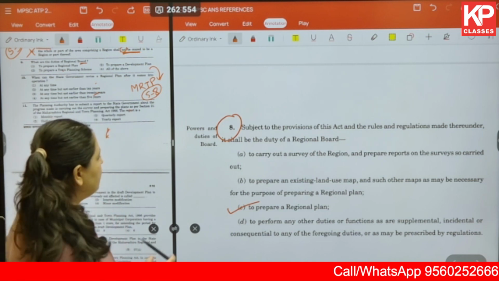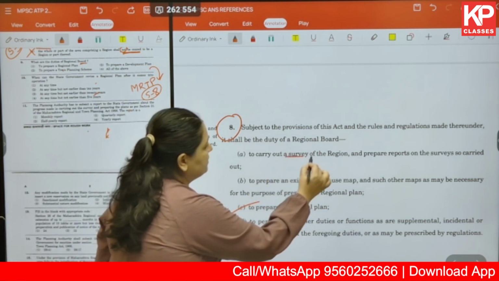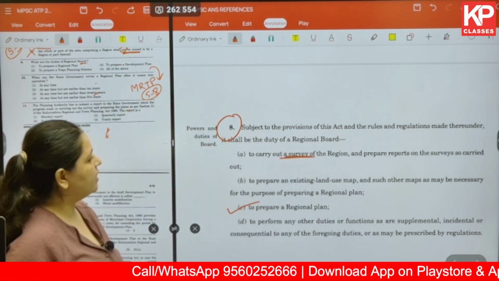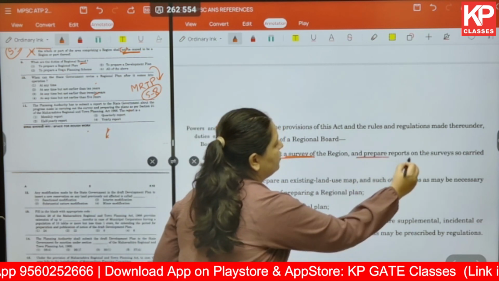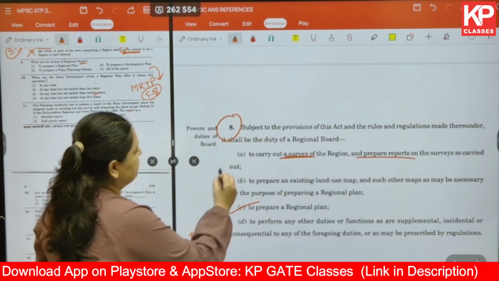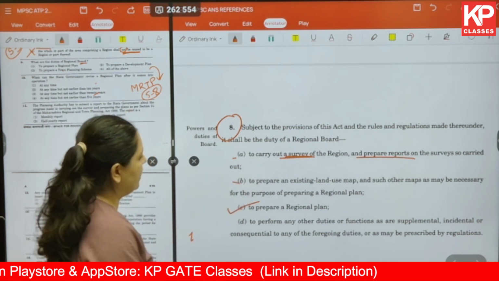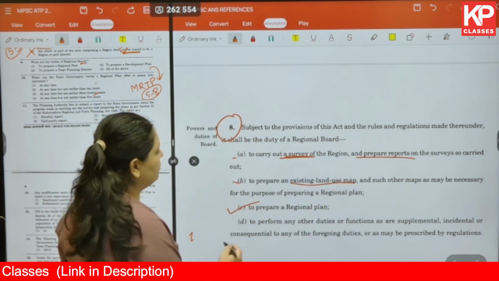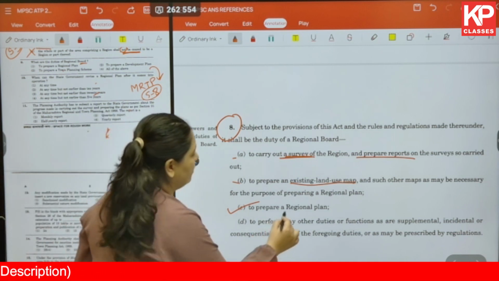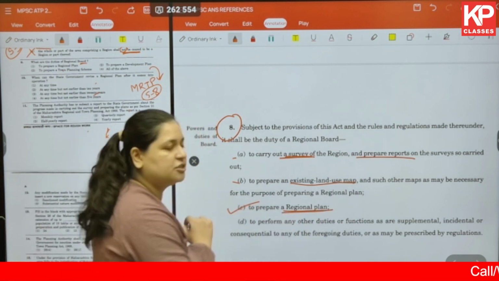Second of all, to carry out any survey of the region and prepare reports on the surveys so carried. The next thing to do is to prepare an existing land use map. Of course, that will be the basis of creating or forming any regional plan.